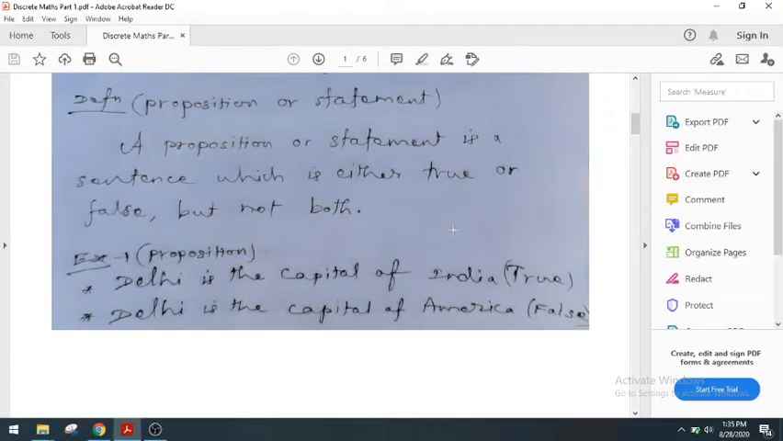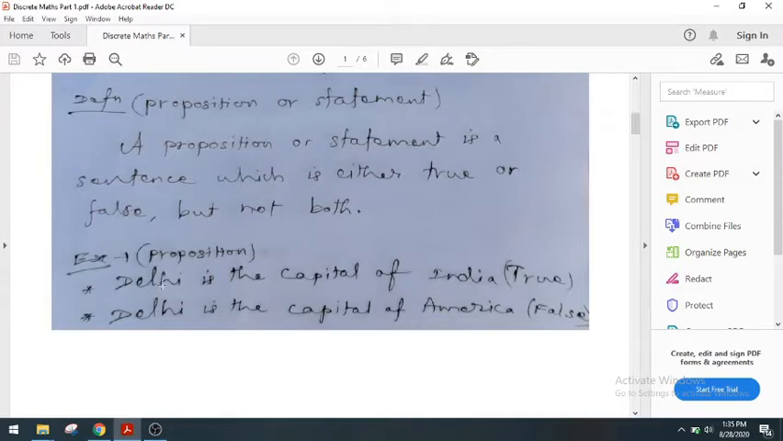Hi students, I am going to teach you discrete mathematics. First, I have to teach you the definition of a proposition or statement. A proposition or statement is a sentence which is either true or false but not both.